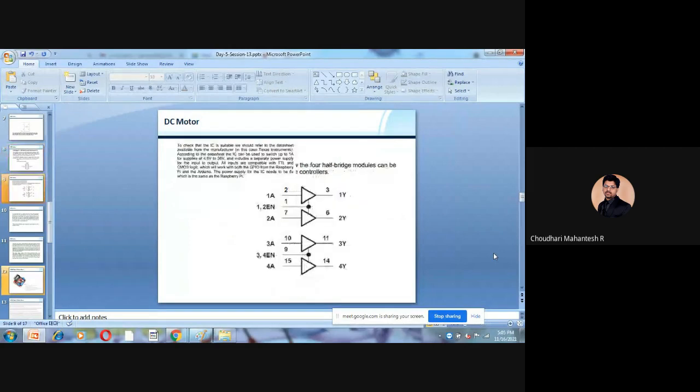Then if you consider the logical diagram shown here, it shows how the 4 half-bridge drivers can be configured as a pair of H-bridge controllers. With respect to pins 1, 2, 7, 6, 3, and similarly pins 9, 10, 15, 11, 14, you can make a logical diagram showing the 4 half-bridge drivers configured as a pair of H-bridge controllers.